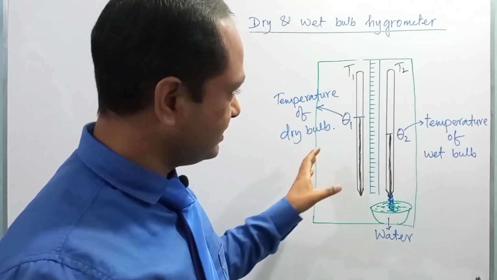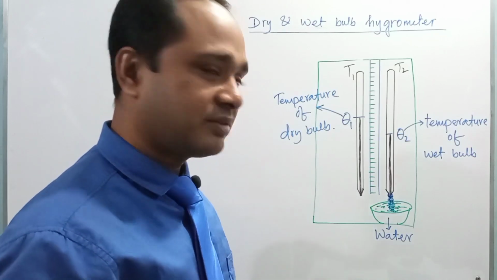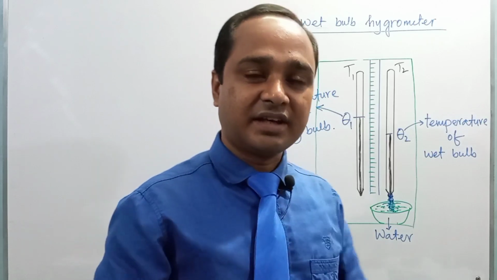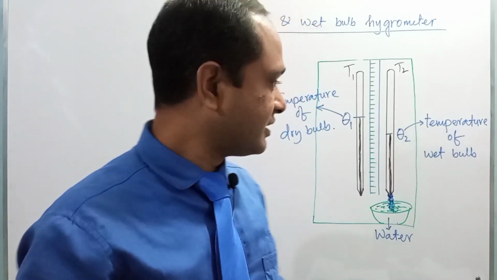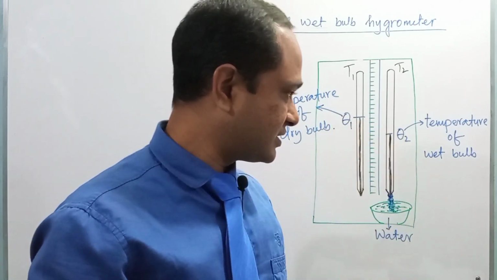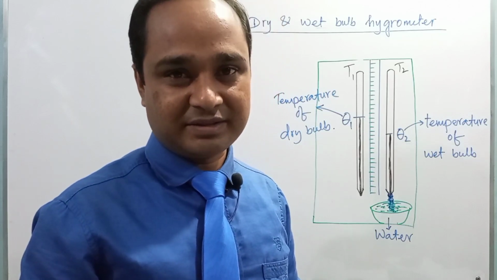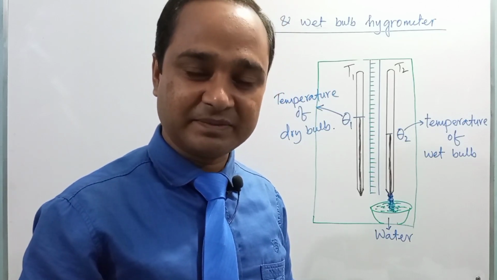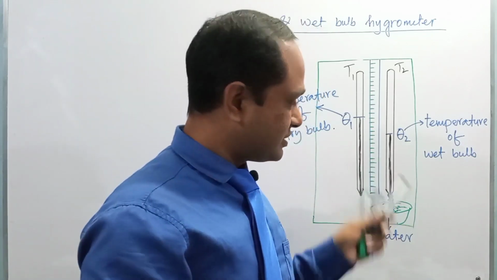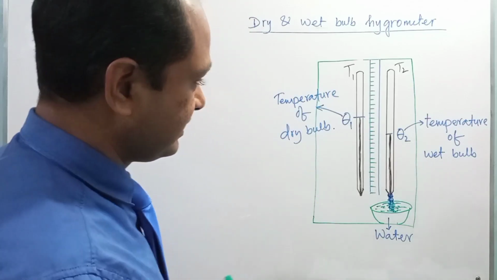Since this instrument uses two thermometers, it is known as the dry and wet bulb thermometer. Using this instrument we can determine the dew point of a day, and using these two temperatures we can determine the relative humidity of the environment or air, right?